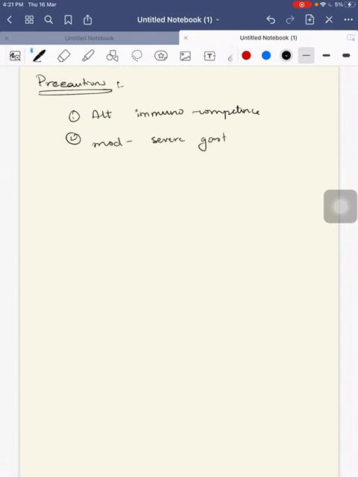What are the precautionary conditions? You can provide the vaccine, but you should be cautious. In which conditions should you be cautious? First, when they have altered immunocompetence. Second, when they have moderate to severe gastroenteritis. Third, when they have pre-existing chronic GI disease. So these are the conditions in which you should be cautious.